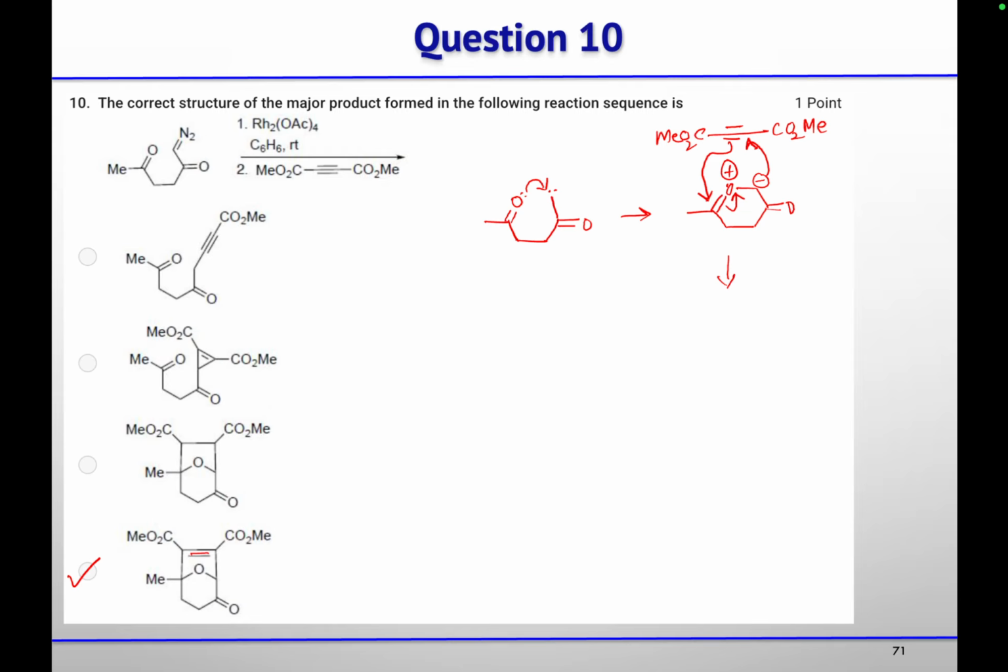So what you will get, here we have a double bond, and these two ester groups are there. Fine? Yes, ma'am. Anushka, got it?